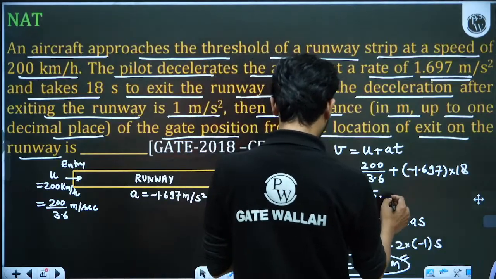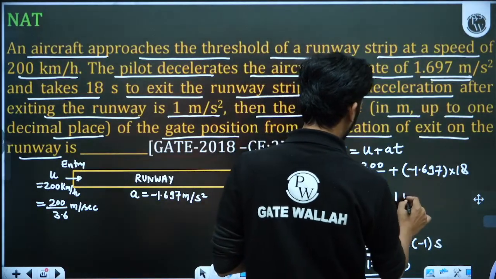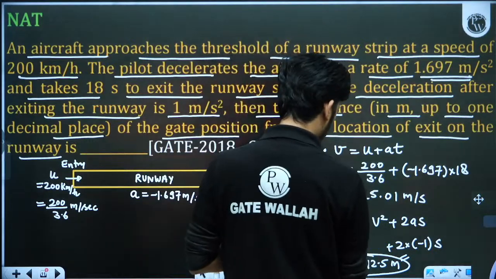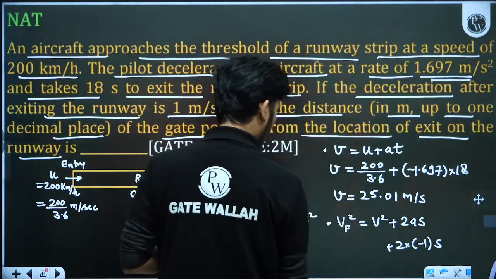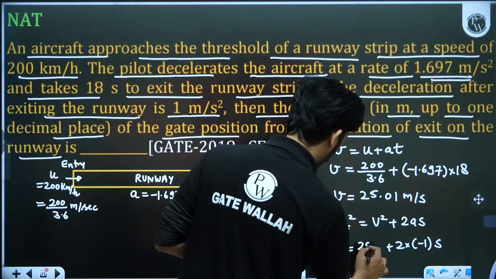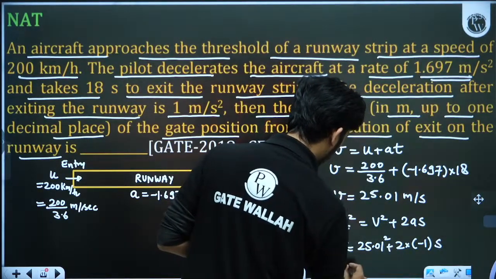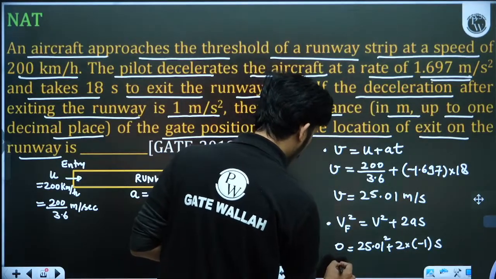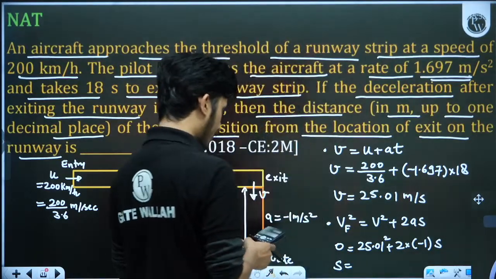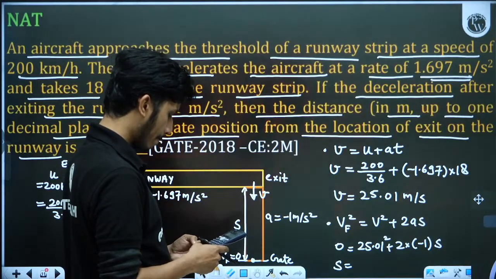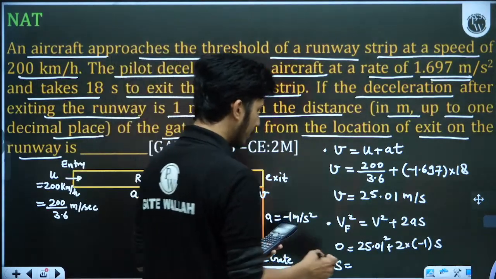So we can write down 25.01, not 14. 25.01 we can write down, but it will not differ much. So let us put 25.01 and see if there is any difference. Yes, there is a difference: 312.8.